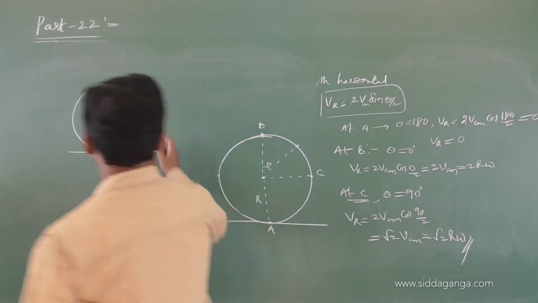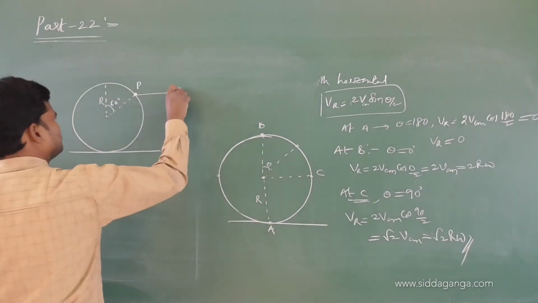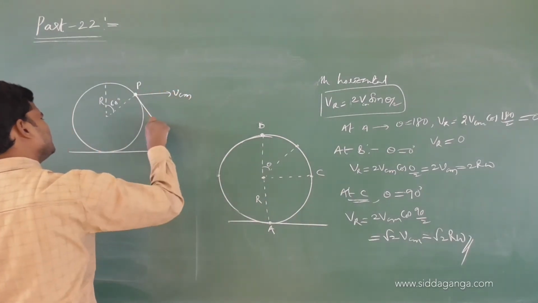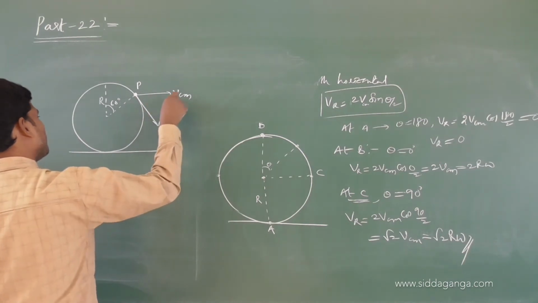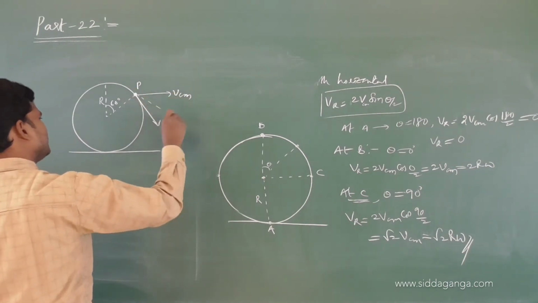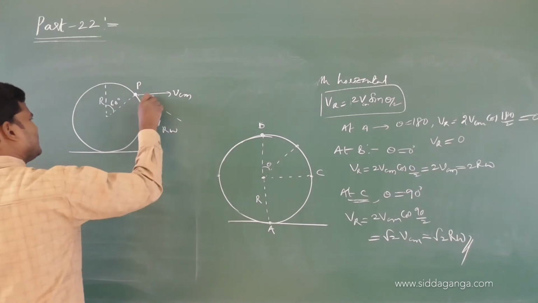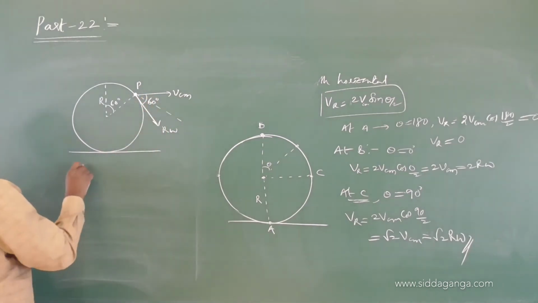So here there is a VCM, no need to write all these things. There is an R omega, and of course for pure rolling these two are equal, and then the resultant. How much is this angle? 60. Then what is our formula?